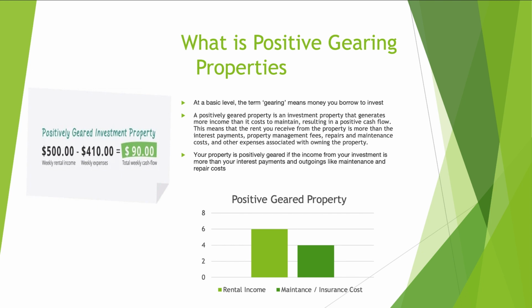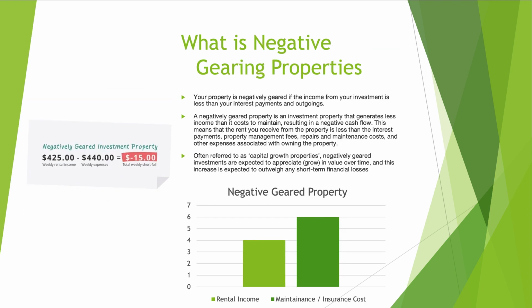In plain words, a positive gearing property is a property where you get more cash into your account than how much you actually put into that house. Now let's understand what negative gearing properties are. Negative gearing is an investment property strategy that generates less income than it costs to maintain. Basically, your property is negatively geared if the income from your investment is less than your interest payments and any outgoing payments that you make towards the property.